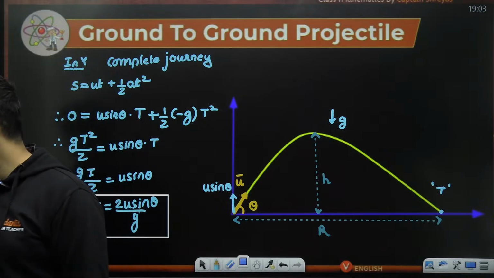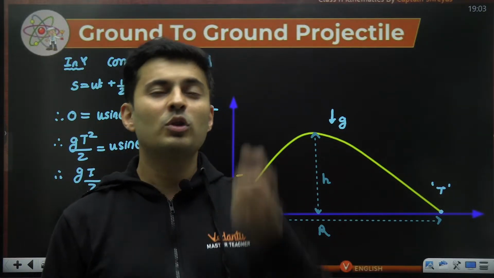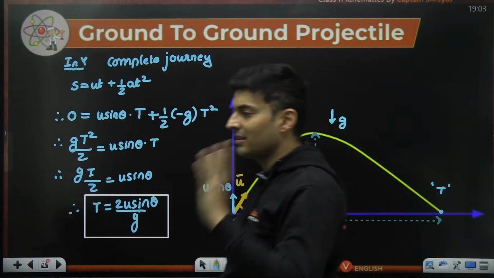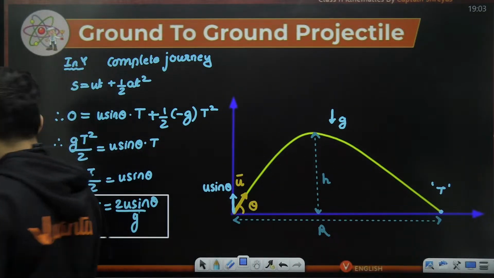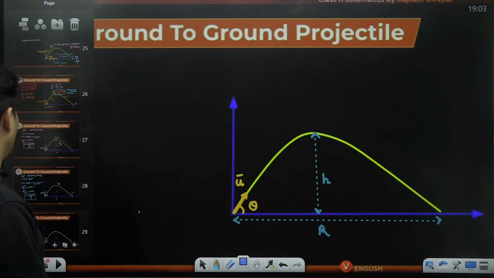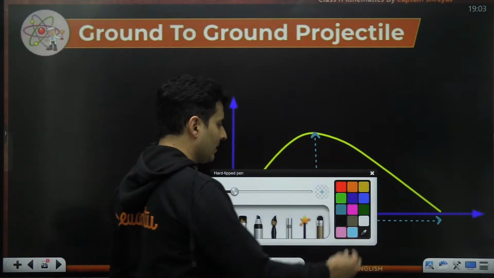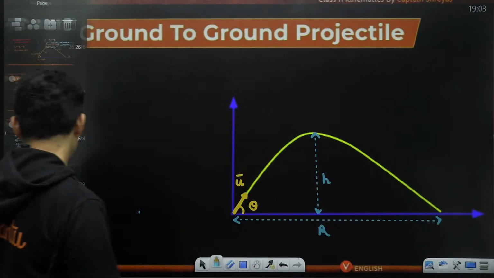2u sine theta by g, very similar to 2u by g. If you throw from the ground, 2u by g was the usual answer. Now it is 2u sine theta by g. That's it. That's the difference. Okay, sir. Perfect. The last thing remaining is the range.